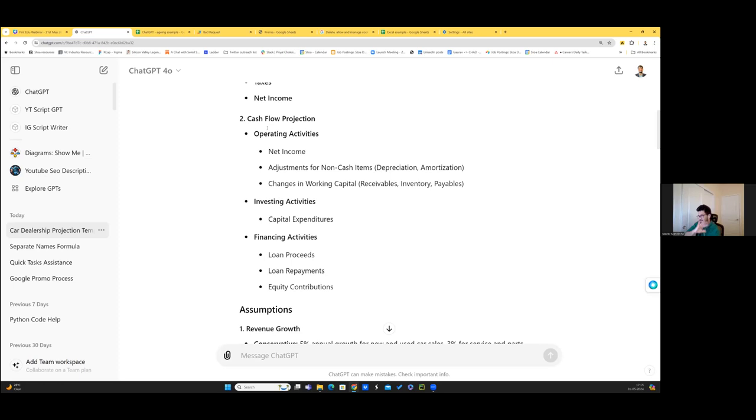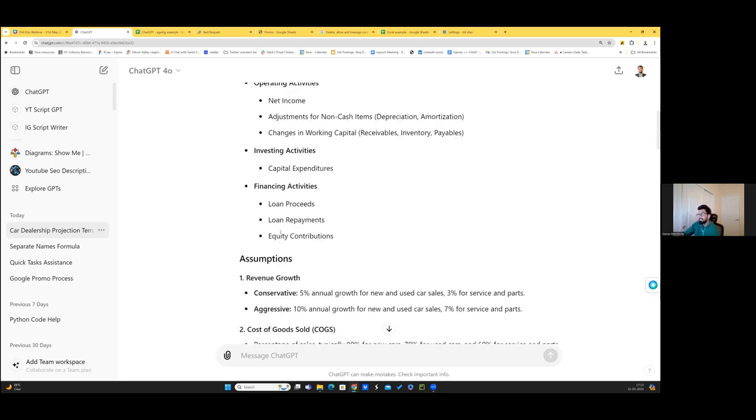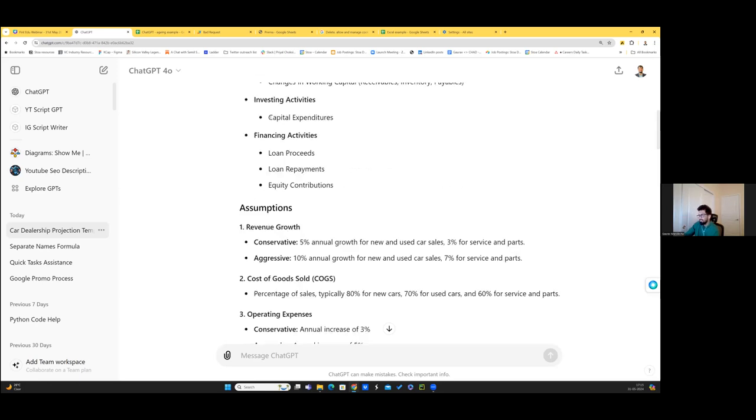So that was the income statement. This is the cash flow projection. It comes up with all of it, right? So it understands, okay, how will the cash flow look? How will I invest it? What will the financing and all of it look like?